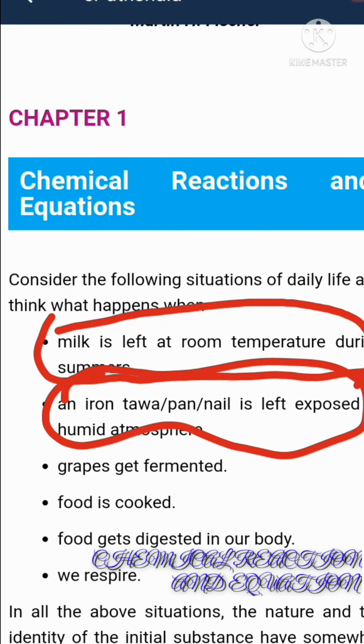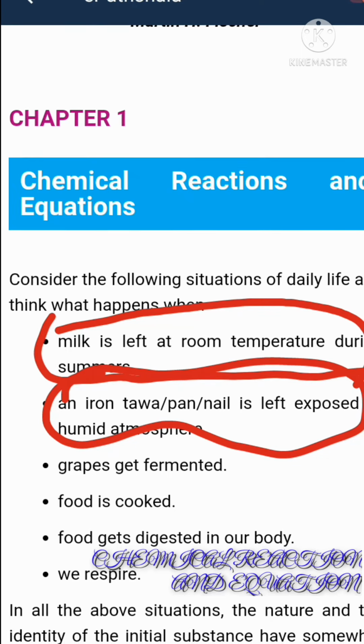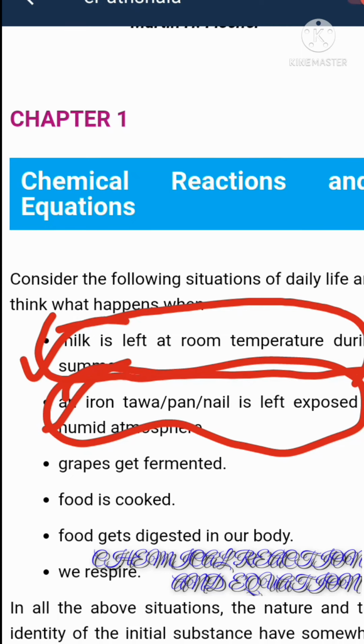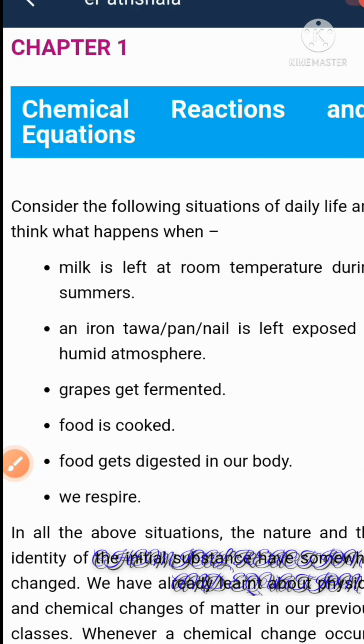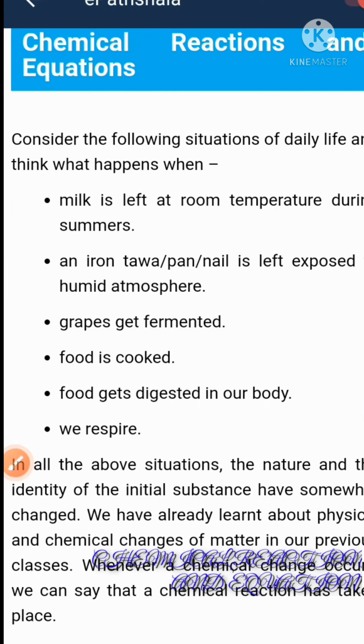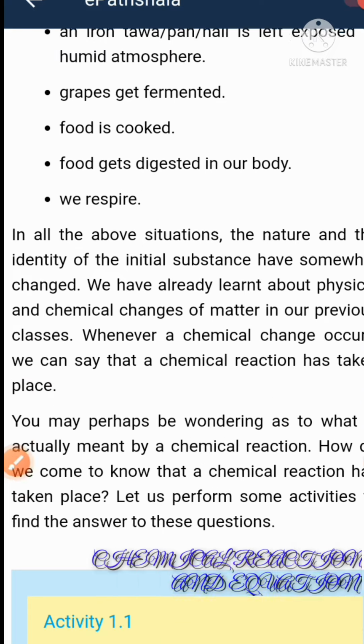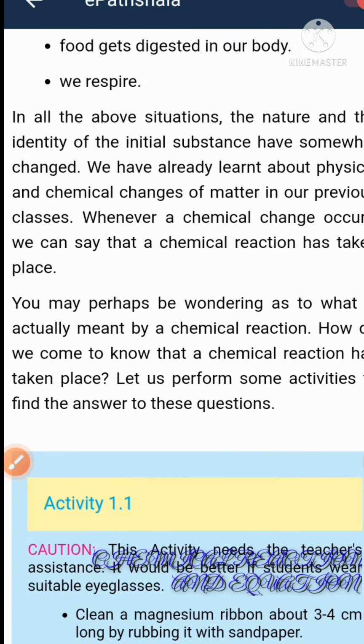Before keeping it, it is iron, and when it is kept outside, rusting of iron will take place. So this is the change here. Nature and identity of the substance change. Understood? In all situations, the nature and identity of the substance change.